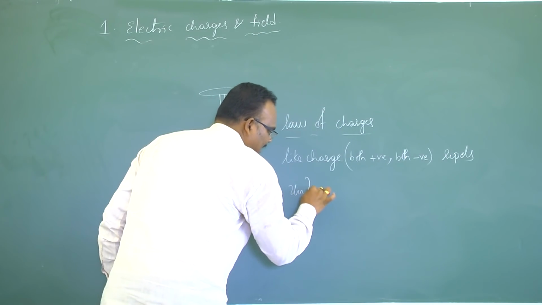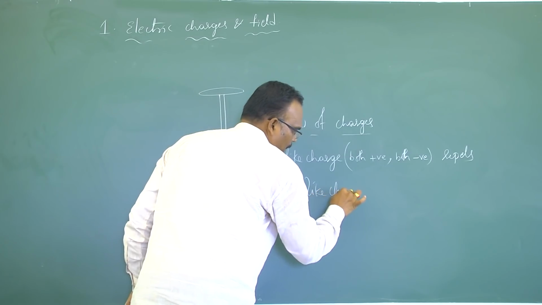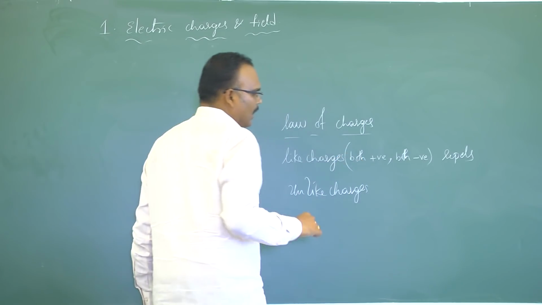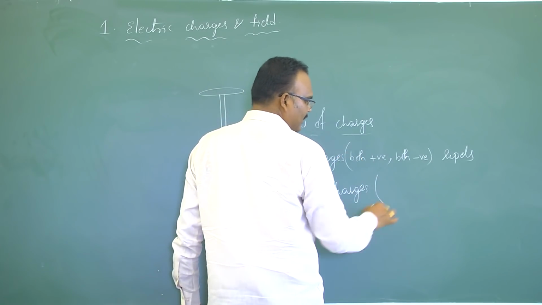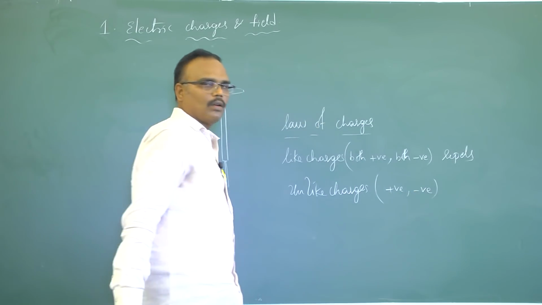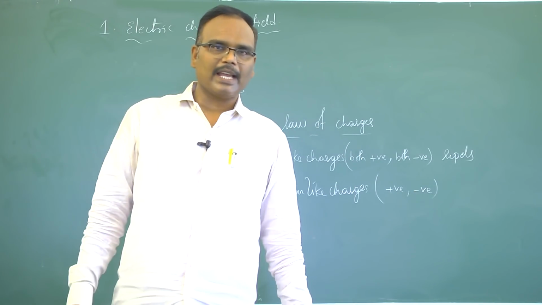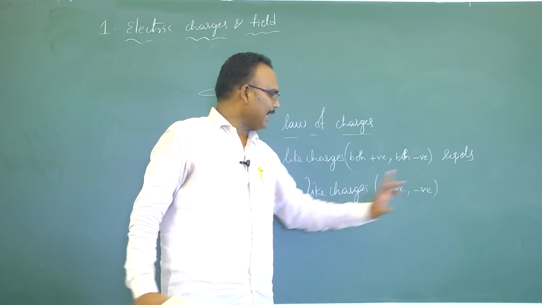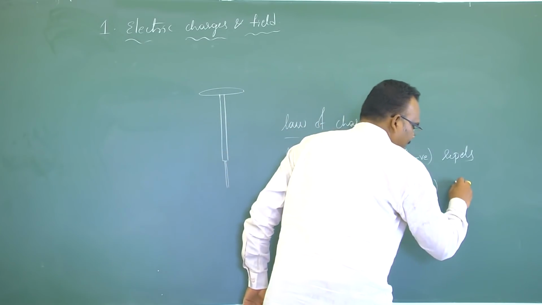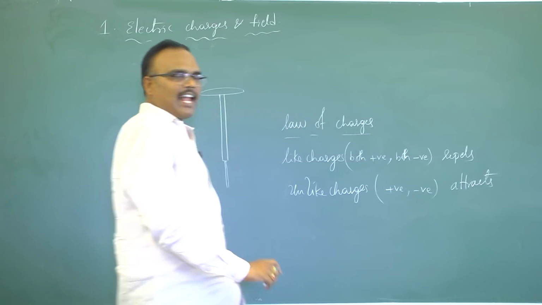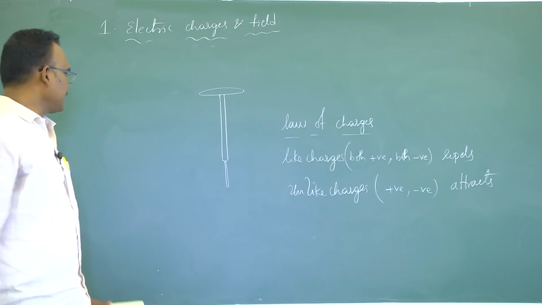Similarly, unlike charges. Unlike charges means one is positive, other is negative. One must be positive and the other must be negative. Then we will say charges are said to be unlike. Unlike charges attract each other. This is called the law of charges.